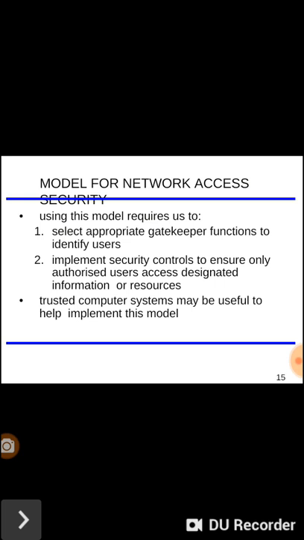So using this model requires us to select appropriate gatekeeper functions to identify users. Second, implement security controls to ensure only authorized users access designated information or resources. So trusted computer systems may be useful to help implement this model.